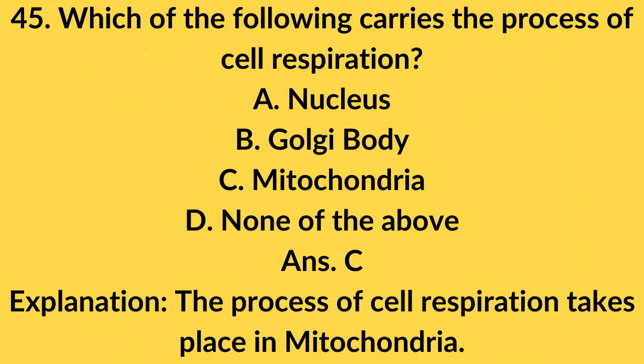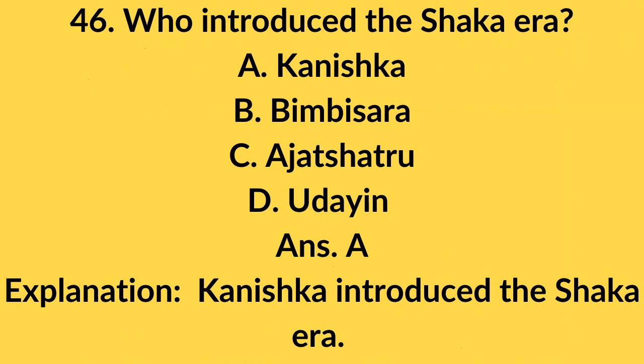45. Which of the following carries the process of cell respiration? A. Nucleus. B. Golgi body. C. Mitochondria. D. None of the above. Answer C. Explanation: The process of cell respiration takes place in mitochondria. 46. Who introduced the Shaka era? A. Kanishka. B. Bimbisara. C. Ajatashatru. D. Udayin. Answer A. Explanation: Kanishka introduced the Shaka era.